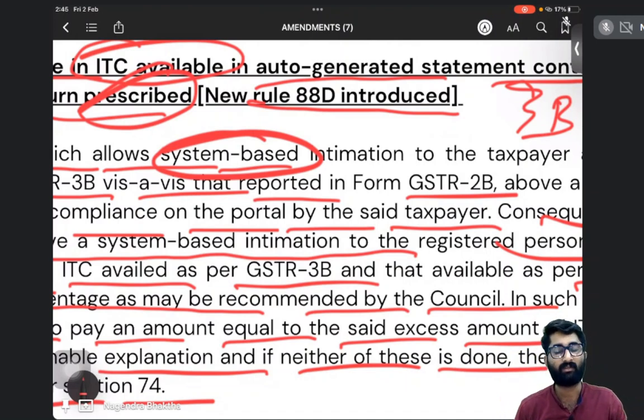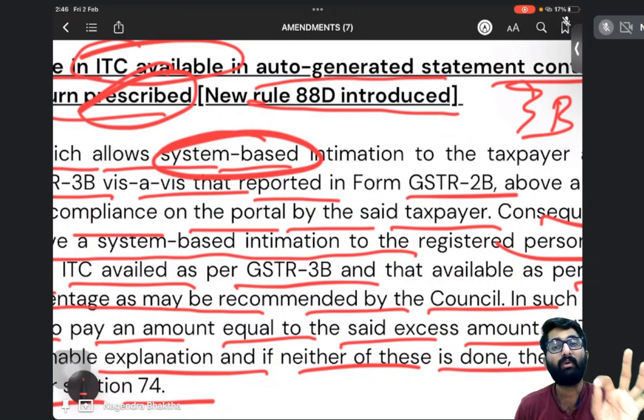And what you have to do now? In that intimation, what will be written? What is the difference, that will be written. And on receipt of that intimation, you have to pay and reply, or you have to reply and give an explanation. Within how many days? 7 days. If you don't do that within 7 days, then section number 73, 74, demand and recovery.